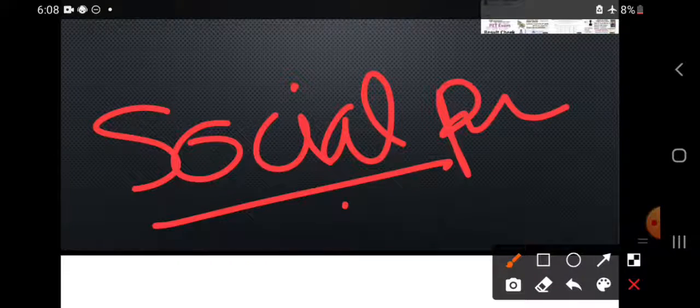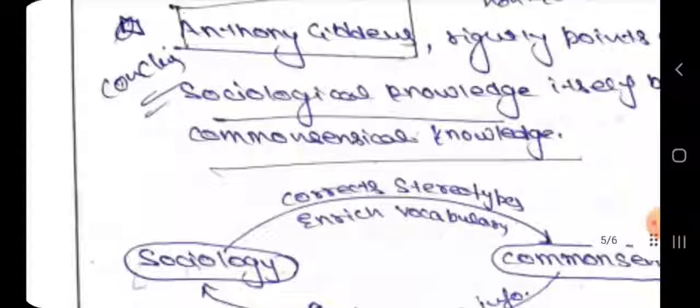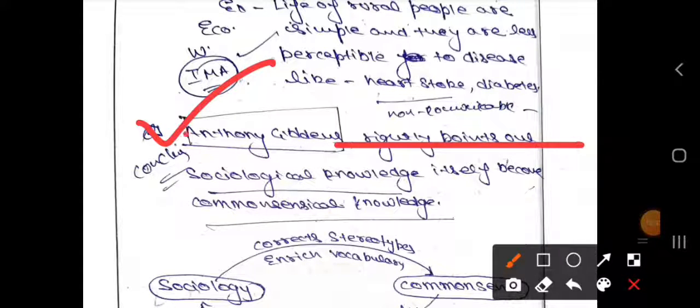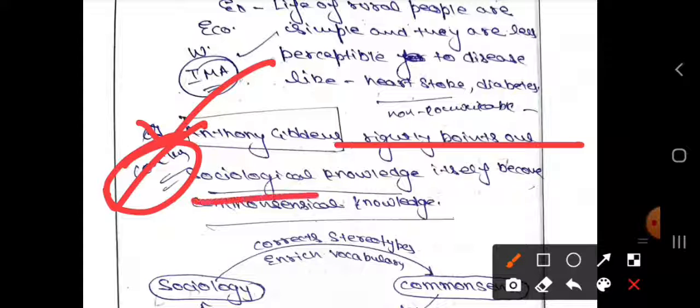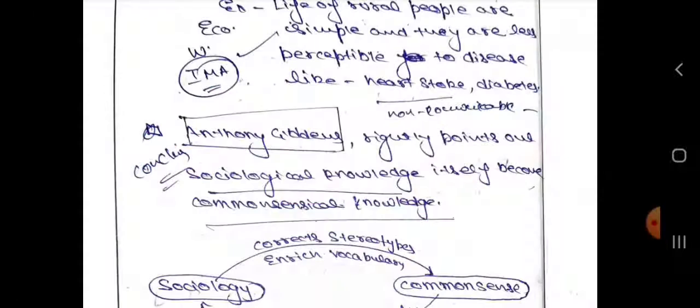So moving on to the next part, we will also study Anthony Giddens, what he talks about, right? We can also write his information in the conclusion itself. That's why I wrote conclusion here. We can use his quote in the conclusion, that Anthony Giddens rightly points out that sociological knowledge itself becomes commonsensical. It means if we become used to such knowledge, it becomes commonsensical knowledge, right?